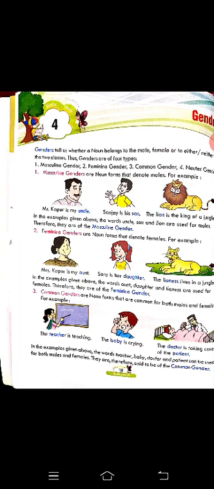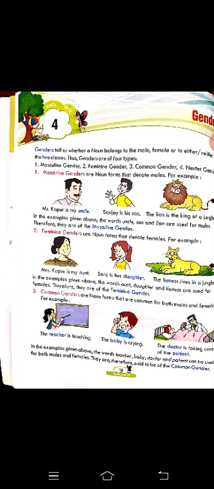So these refer to male, and the second one is feminine. If you see the given examples like uncle, son, and lion above, they are male. So the nouns which refer to male are known as masculine, and the second one is feminine. What are feminine, dear students? Feminines are the nouns that denote females.